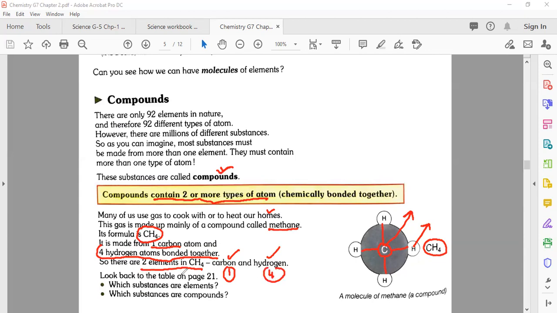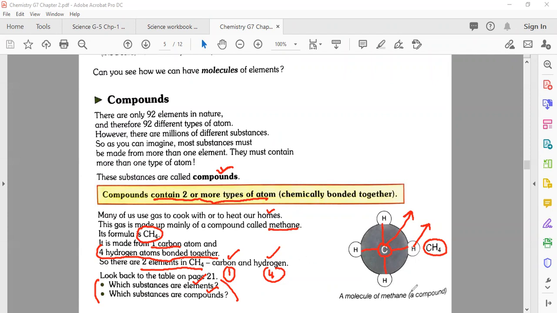Look back to the table on page 21. You know it very well, and that is also your assignment. You can give the answers to these 2 questions. Question number 1 is: which substances are elements, and which substances are compounds? So that you send me the answer, or you just understand them from page number 21.